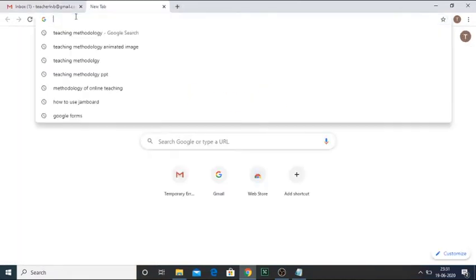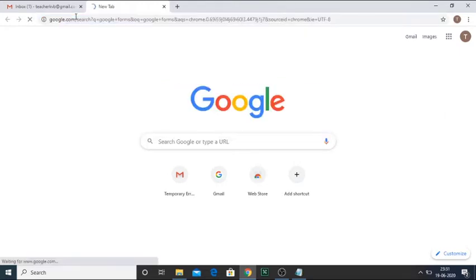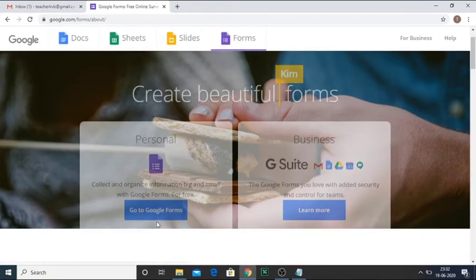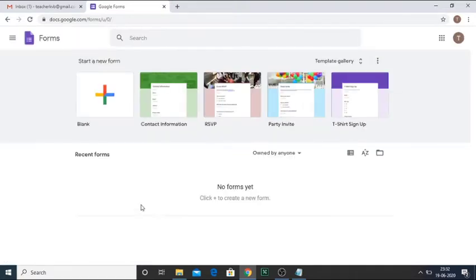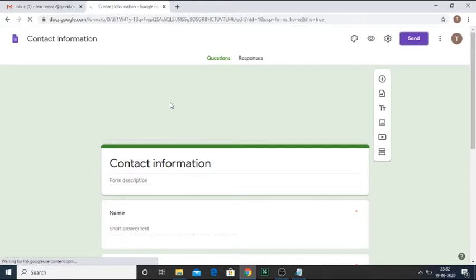Now I will go to a new tab. In that tab I will type Google Forms and just make a search of it. You will find the web address for that Google Forms. Now I click on that web address. Now I click on go to Google Forms, and in Google Forms the upper part has all these templates. So I got a default template called contact information. I will click on that default template.